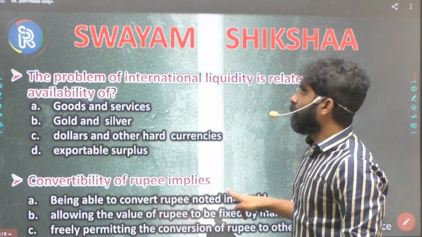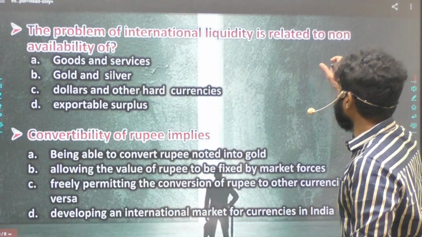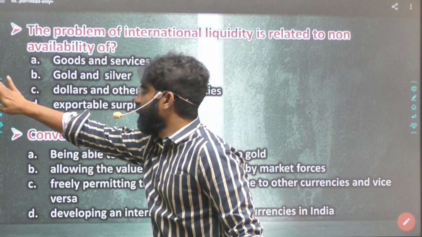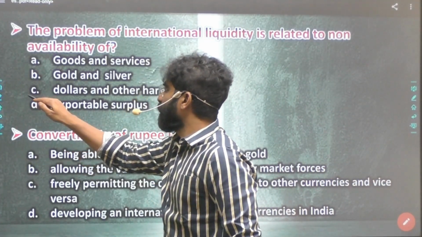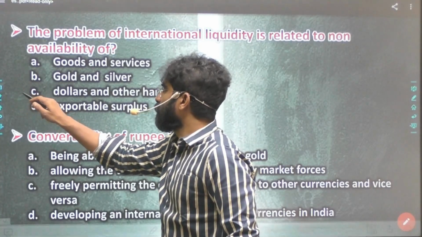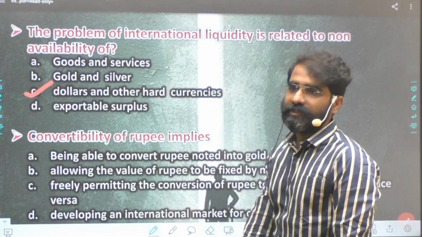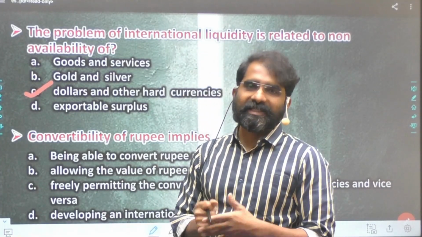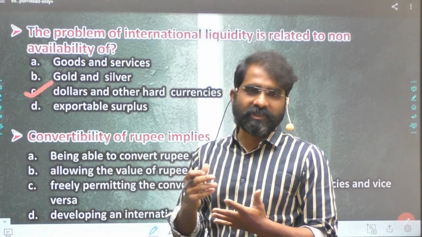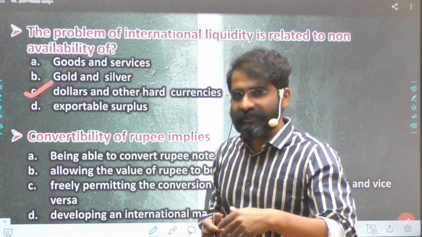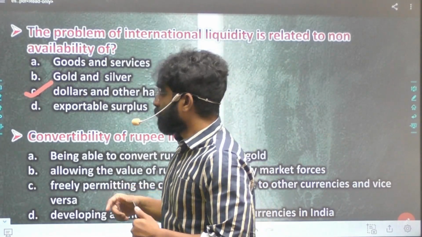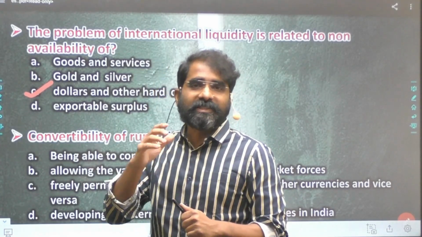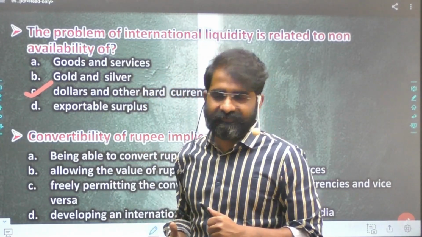Okay, next, the problem of international liquidity is due to non-availability. International liquidity is mainly related to non-availability of currencies like dollars and other hard currencies. Hard currencies are liquid currencies which are accepted by everybody: dollars, euros, pounds, Japanese yen, and to some extent the Chinese yuan as well. Remember, SDR is not a currency, nor is it a claim on the IMF.